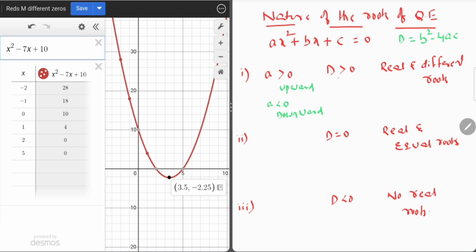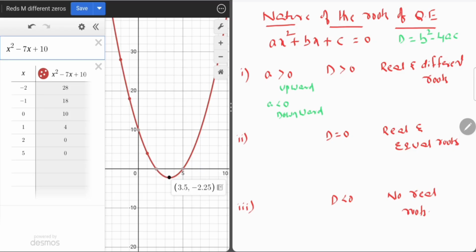If D is greater than 0, the roots are real and different. If D is equal to 0, the roots are real and equal. If D is less than 0, there are no real roots. Okay. Now we are taking one example.